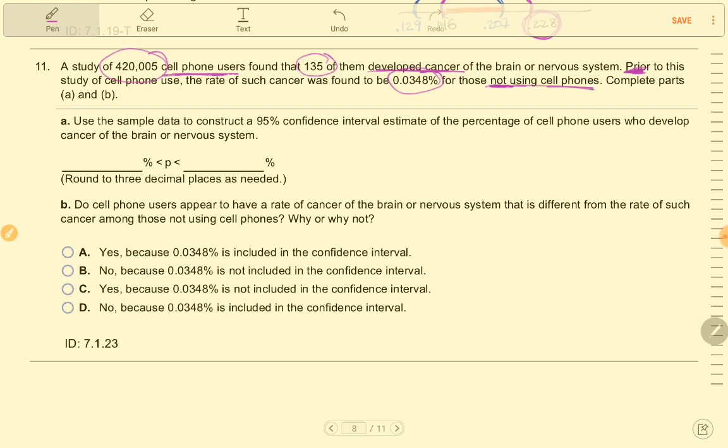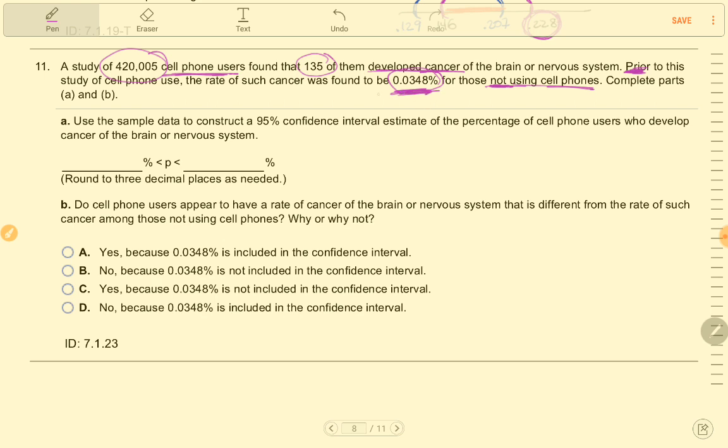Complete parts. Okay, so I just wanted to point out what the purpose of this study most likely is. We're trying to see if cell phone use has a higher rate of brain cancer than the previously known rate for people not using cell phones.